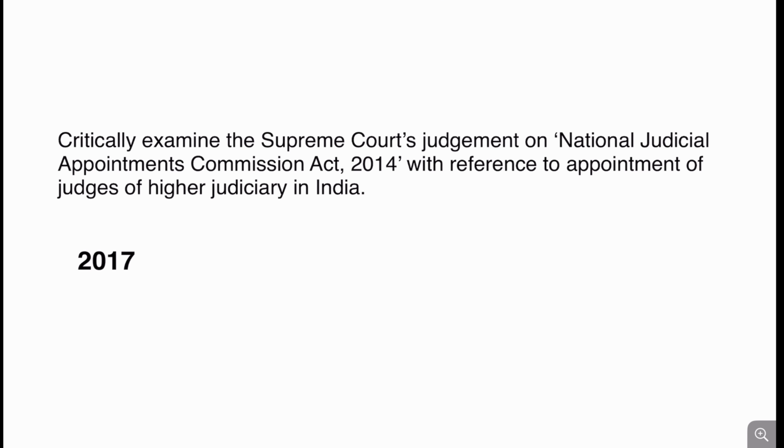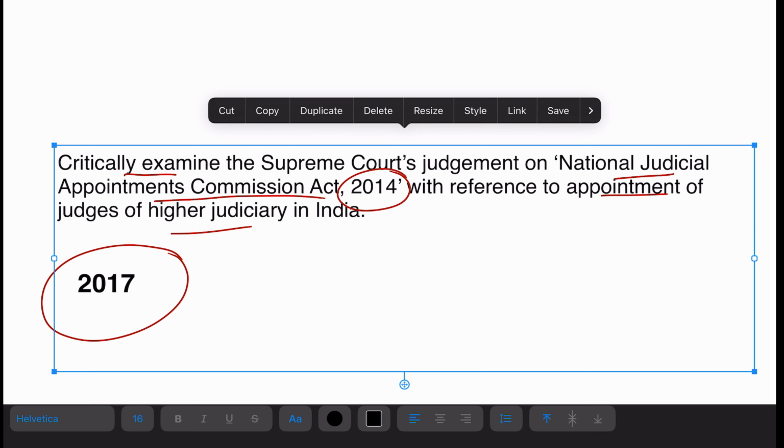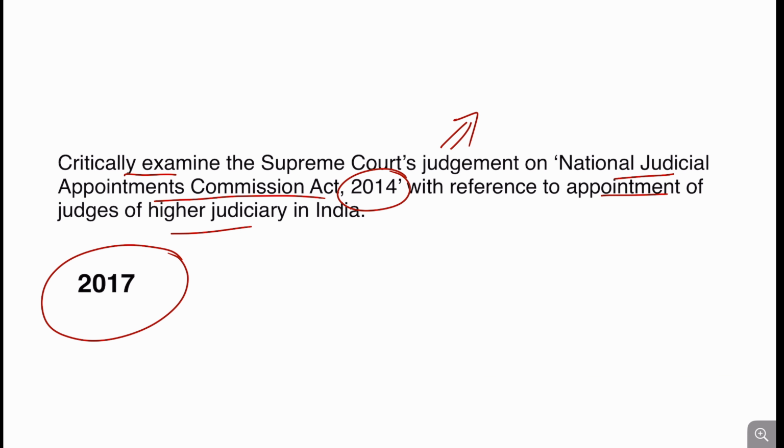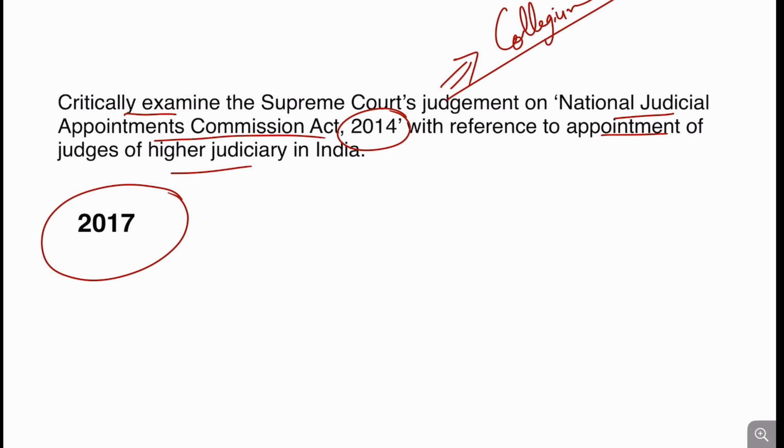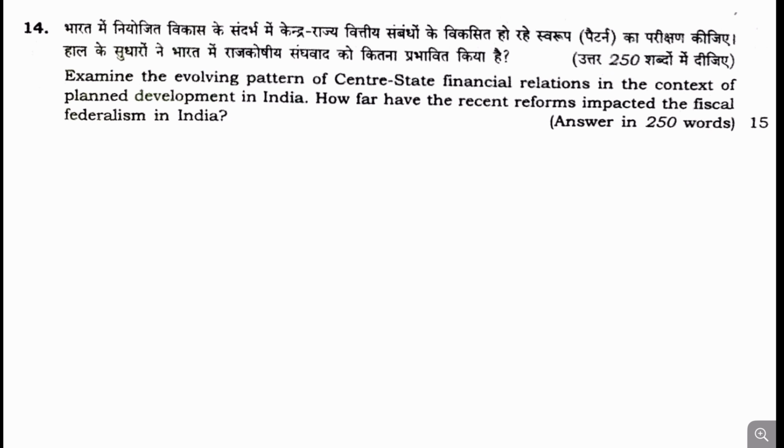Now, when we talk about the questions in previous years also, in 2017, the question has been asked to critically examine the Supreme Court judgment on the NJAC of 2014 with respect to the appointment of judges in the higher judiciary. So the same type of collegium question. This question may not be directly related to the collegium, but yes, the collegium system was directly targeted in the NJAC Act of 2014, and that's why this question has come. Okay, so this can be talked about when we talk about the collegium system. Okay, so this becomes important, and this question is of a bit easy to moderate level.